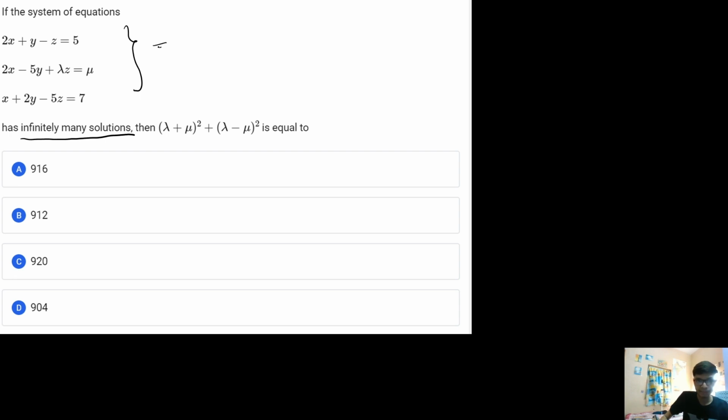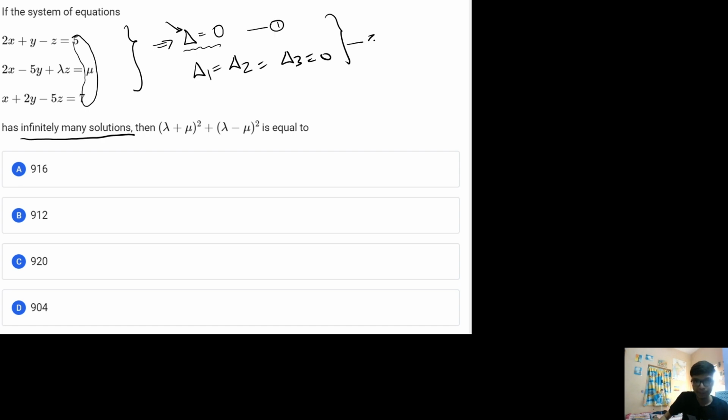So from here I can say one conclusion: the determinant delta will have the value 0, and simultaneously delta 1, delta 2 and delta 3 have the value 0. If you have followed my lectures, I hope this understanding is clear: delta is the determinant of the coefficient matrix. Delta 1 is formed by replacing the first column with these constant elements, similarly delta 2 is formed by replacing the second column with these elements, and delta 3 is formed by replacing the third column with these elements. Now if we solve these equations, we will get the values of the two unknowns, lambda and mu.